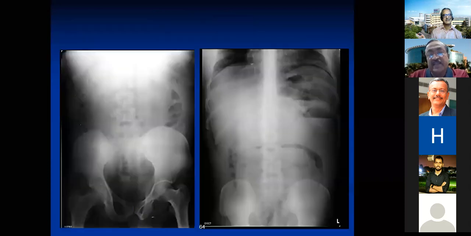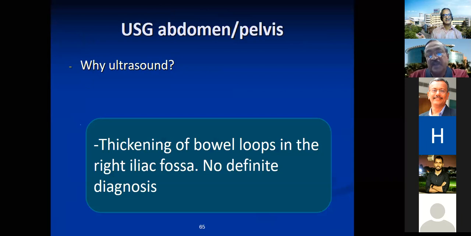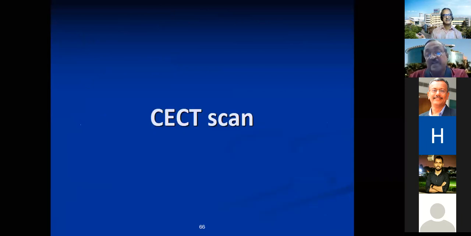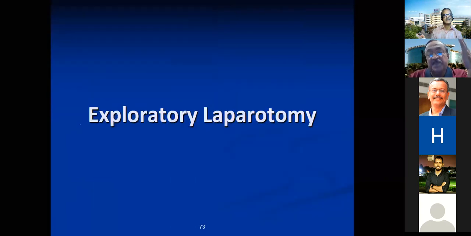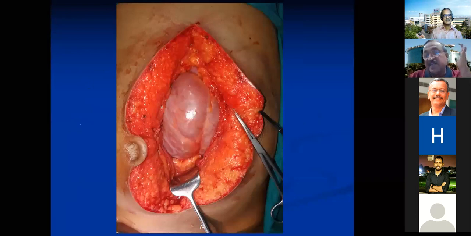We have ruled out adhesions and previous surgery, he is a male patient, and there is no hernia. So in such patients, we would like to think of a congenital etiology.